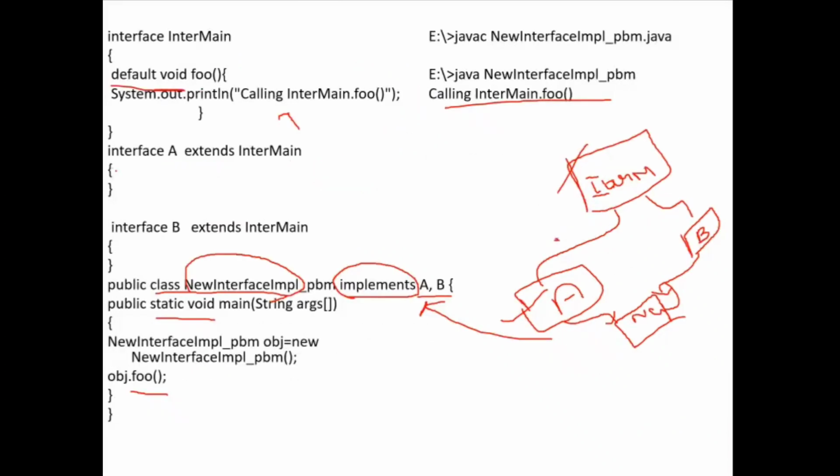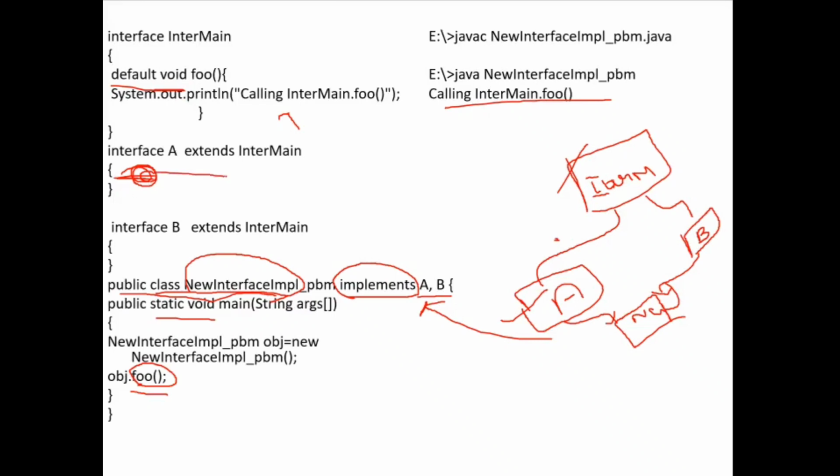Here I don't have the foo method. In this class I don't have the foo method. So in the next example, I have the foo method also in the same interface A. When I create an object for this class and call the foo method, which interface method is invoked now? Then that is the derived class method. The derived class method is only invoked. Got it?